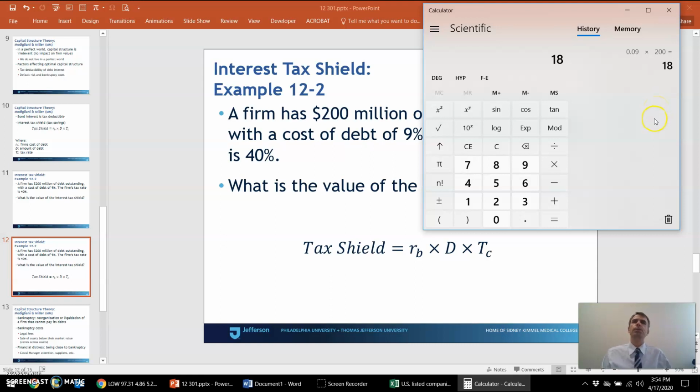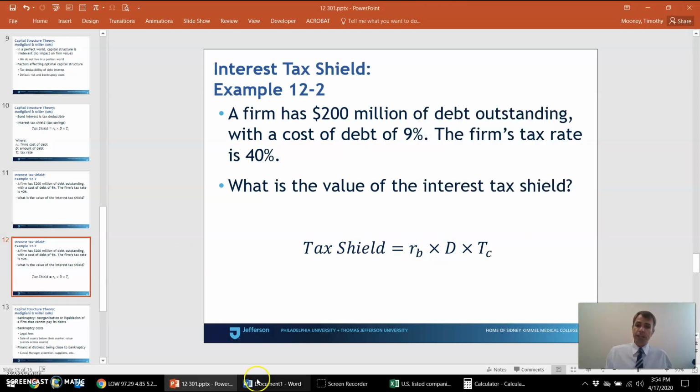That reduces taxable income. Because their tax rate is 40%, every $1 of interest expense reduces their tax bill by 40 cents. Okay, so to figure out how much this firm saves altogether by virtue of having this $200 million worth of debt, just multiply by the tax rate, like the formula says. And so this firm saves $18 million per year in taxes by virtue of this debt that has a 9% interest rate. So one way to quantify the interest tax savings is through this formula, which is pretty straightforward.